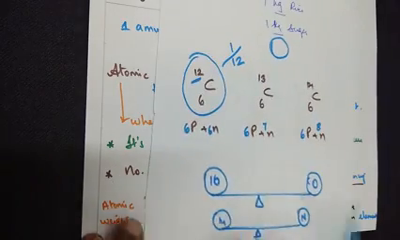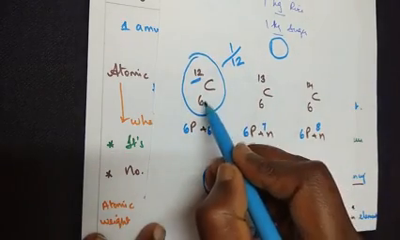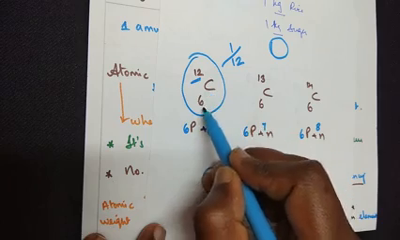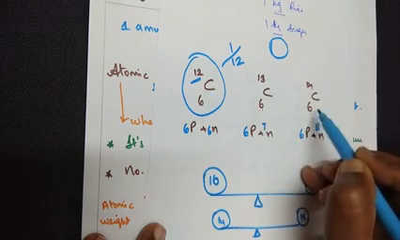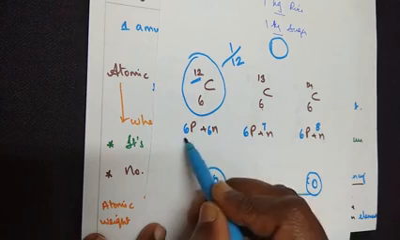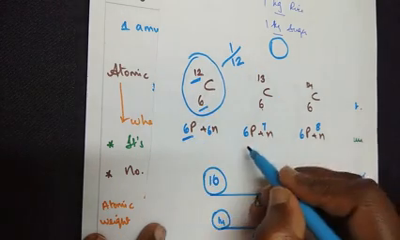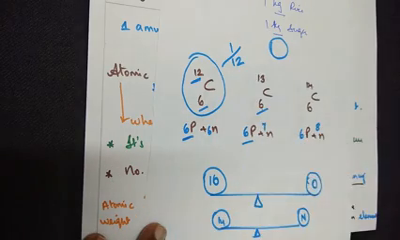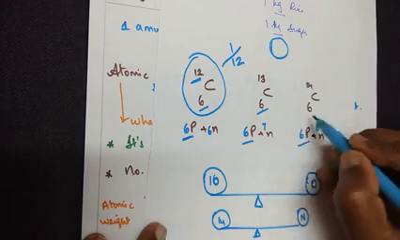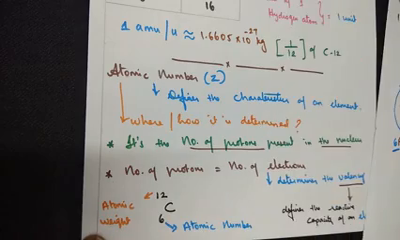That's why we write here everywhere, if you look at it, atomic number of carbon is 6. In this case also 6, in this case also 6. If you look at it, number of protons is equal to atomic number.